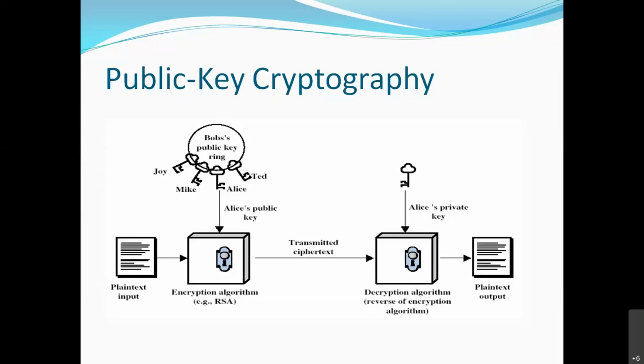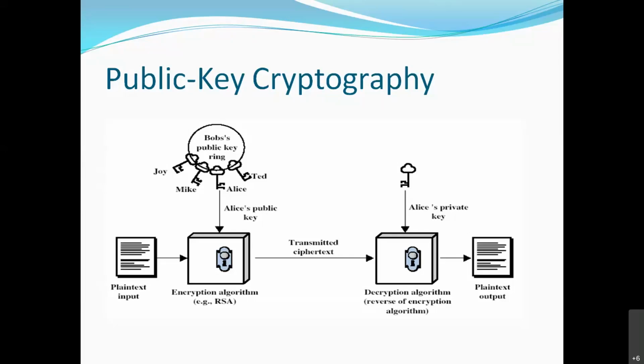Just tell me now in the chat box: if I want to send a message to Mike, whose public key will I use? Alice's public key or Joy's public key? If I want to communicate with Mike. Suppose there are 10 users and I know all 10 public keys, and I want to communicate with Mike, then obviously I will use Mike's public key, right?